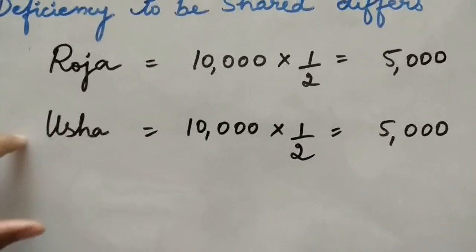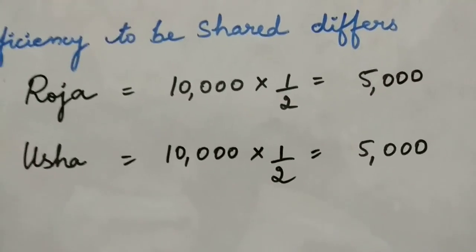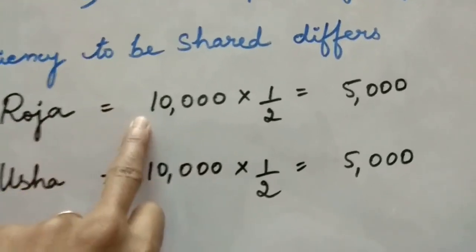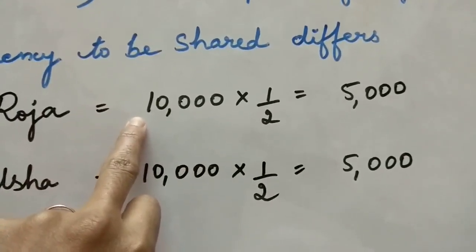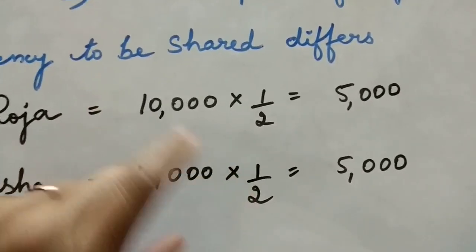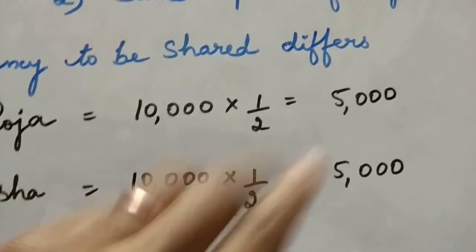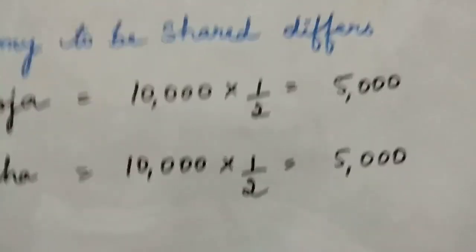So when Roja and Usha are sharing the losses equally, it will be divided equally, 1:1. Two partners are there, and how many partners there are depends on that. So 1:1 gives you 1/2, 1/2: 10,000 into 1/2, 10,000 into 1/2. So they are equally sharing the loss.